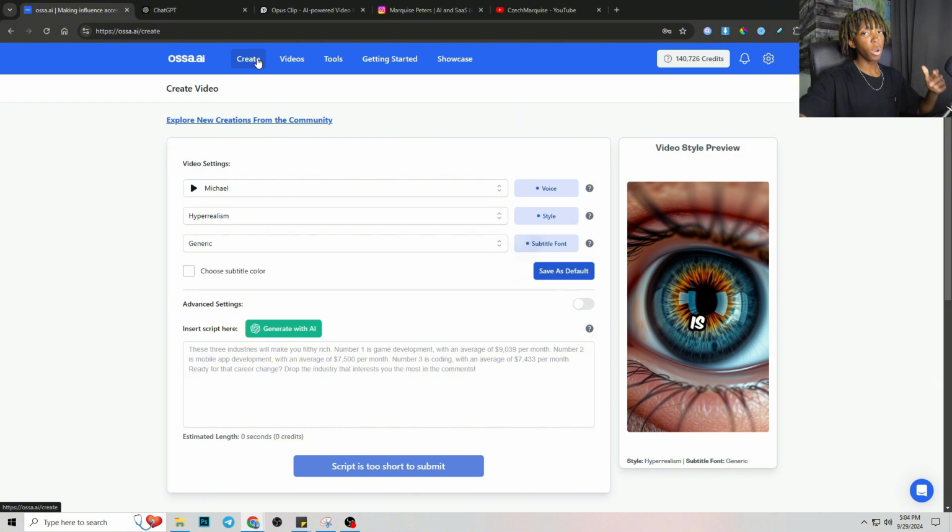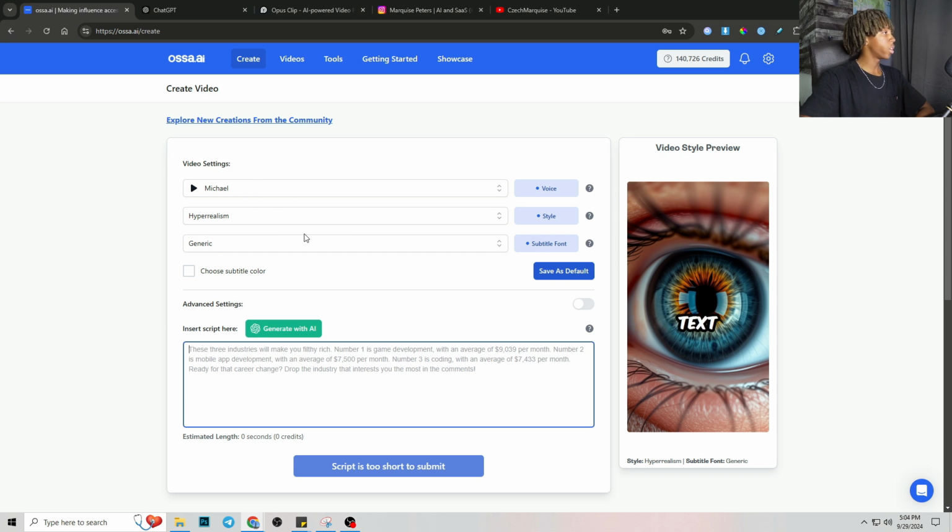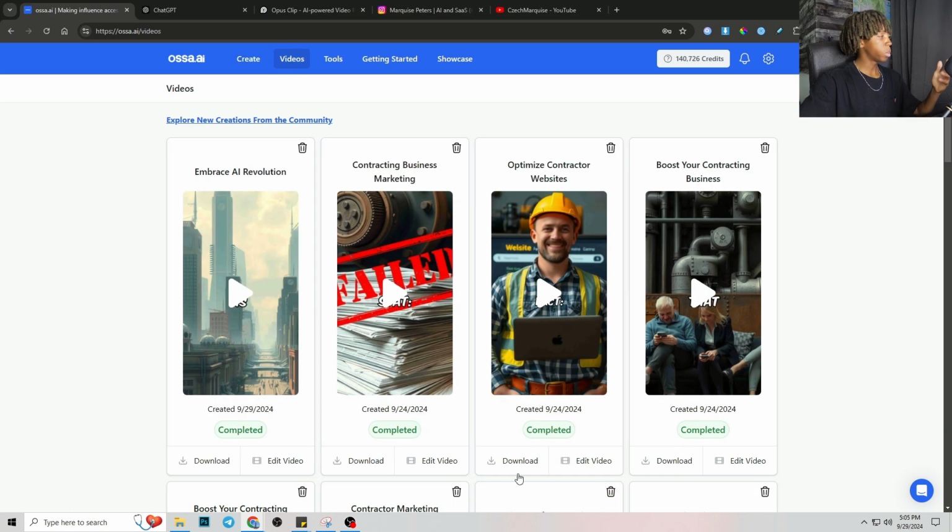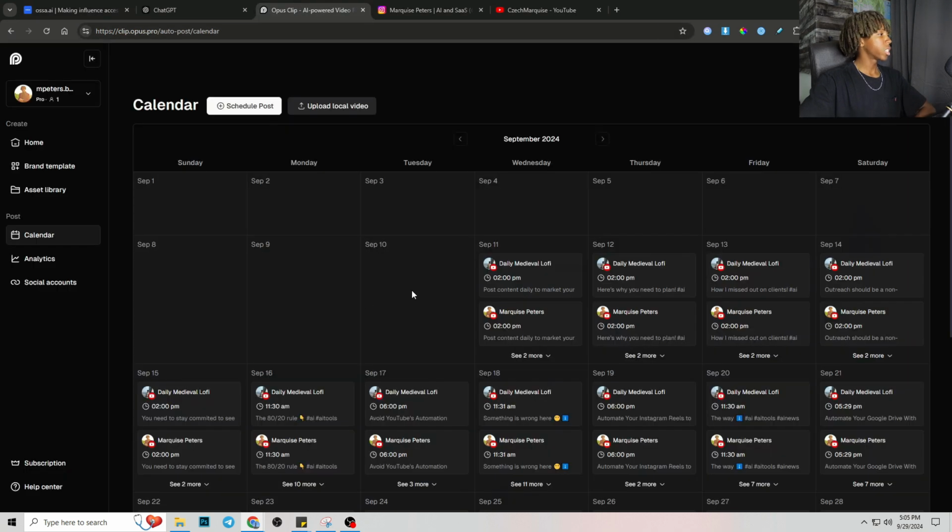Because it's not like you can generate one at a time with Asa. You can actually just generate like 10 ChatGPT scripts at a time. You can paste it in here, change the voice, change the style, press create, and just keep doing that 10 times. And it's really quick because once it's done, all the videos turn up here. You just press download on all of them. You can just upload it to Opus Clips, do the caption or the title, the description, and it's done just like that. So that's pretty simple.